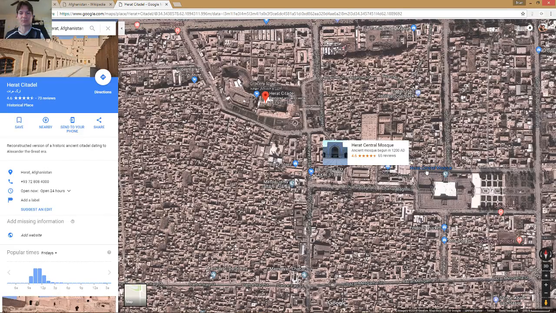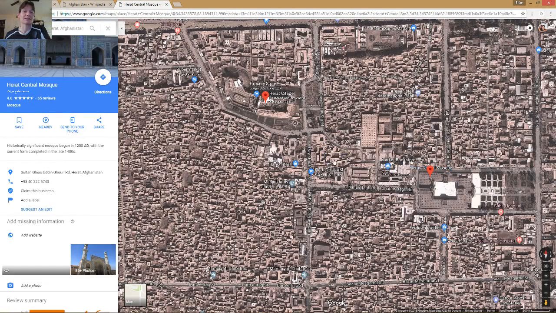What is this central mosque about? Okay, there's 65 reviews. The mosque is from 1200 AD. Now I can't see the full photo there, but I can see some photos down here, and if I wanted to zoom in and see what they look like, I can do that.